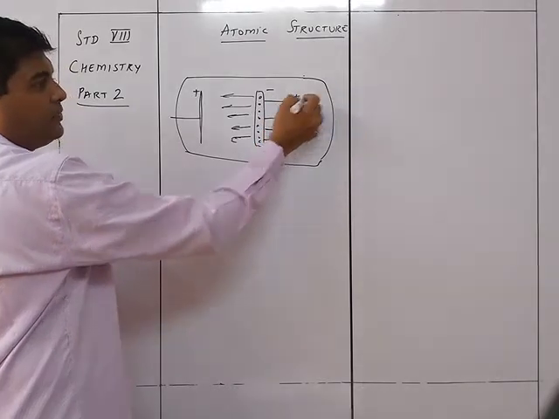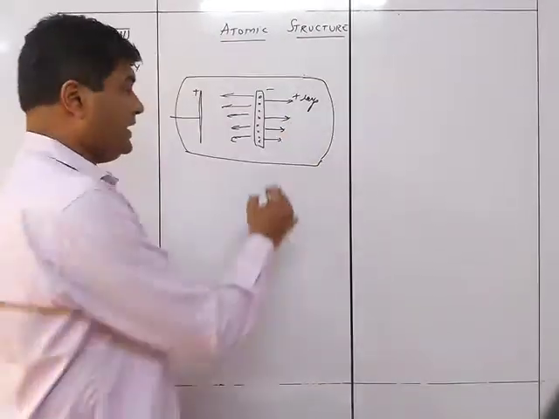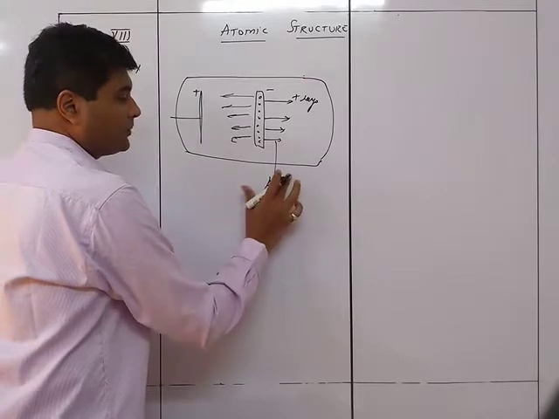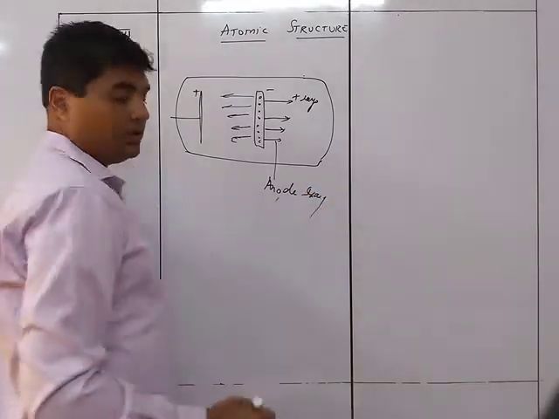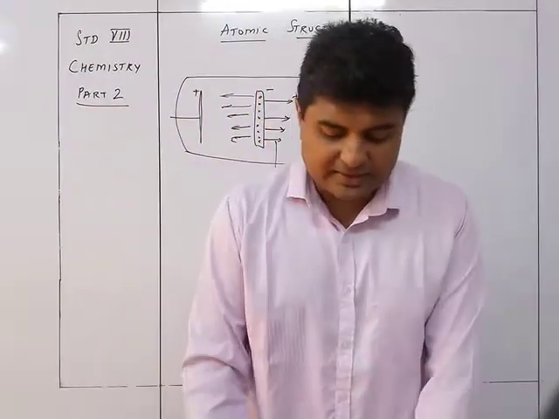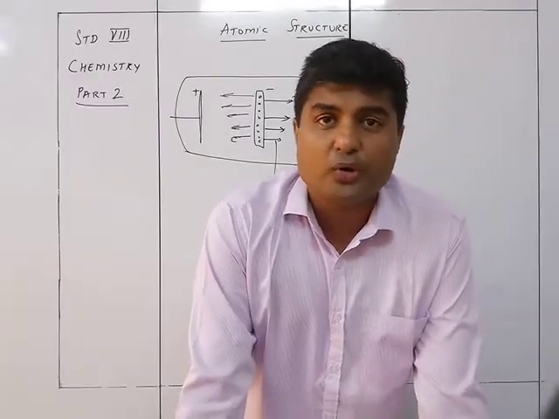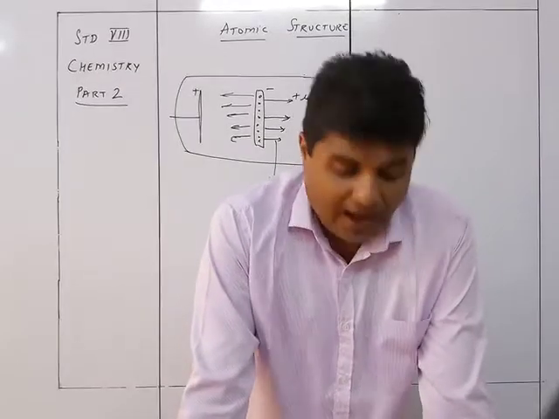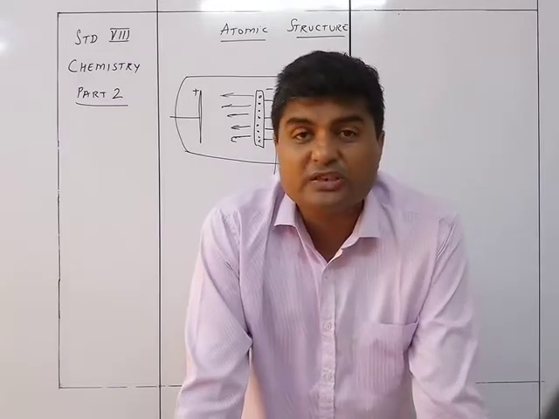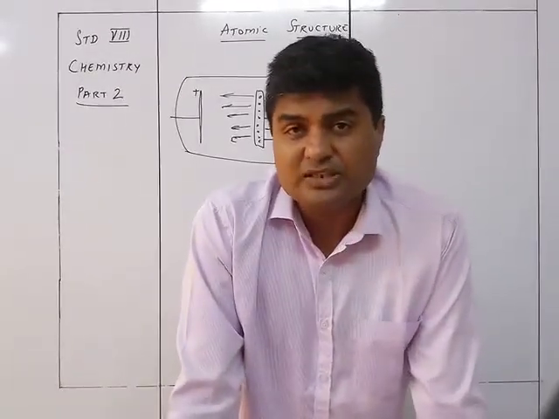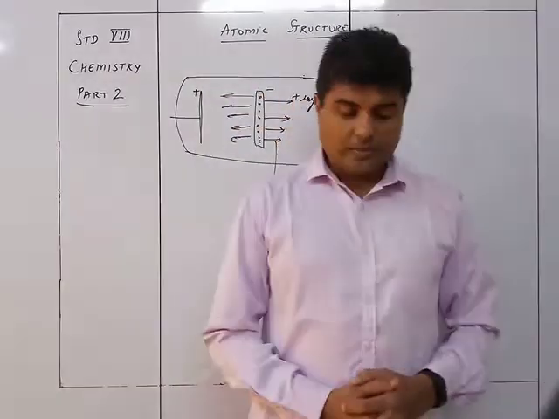So positive rays were seen on the opposite side, and these positive rays are nothing but the anode rays. So this is the anode ray. Okay, so the anode ray was seen in the discharge tube. This anode ray was found to show the presence of protons, or positively charged particles, in the atoms. So the conclusion was that anode rays or positive rays consist of positively charged particles known as protons.